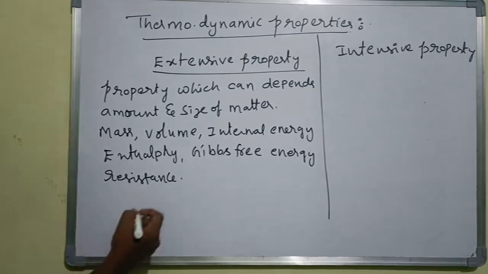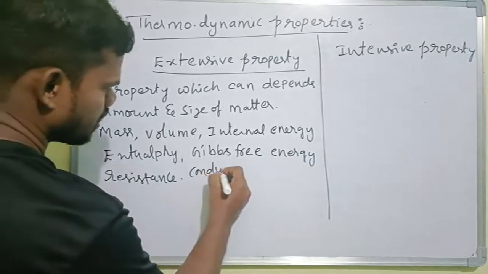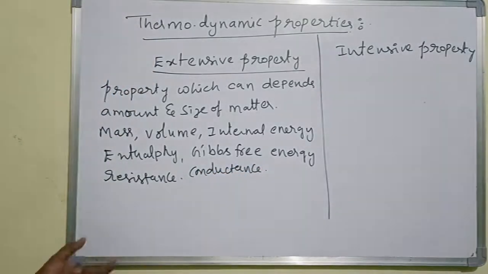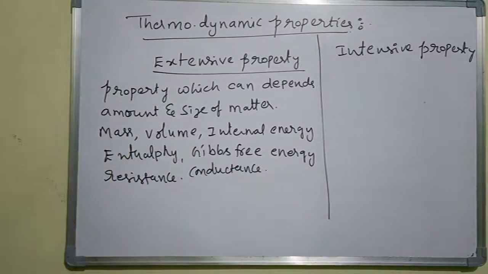Then conductance. All of these belong to extensive properties. So the extensive property, which depends upon the amount and the size of matter, we are calling an extensive property, right?